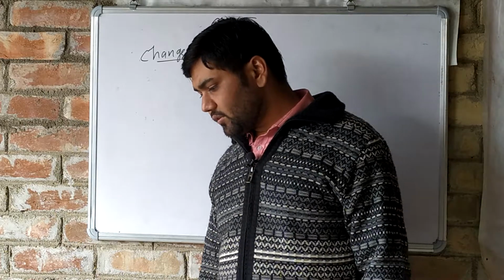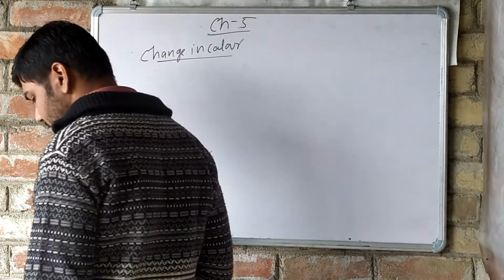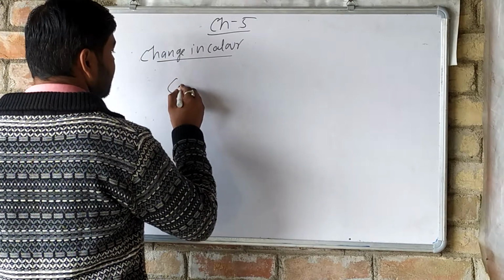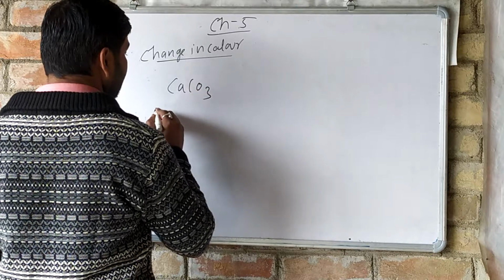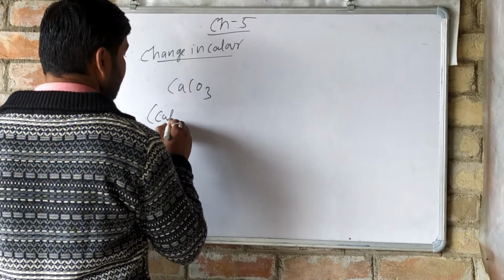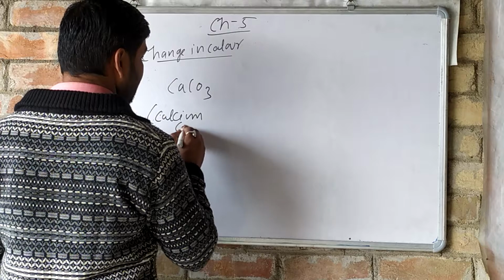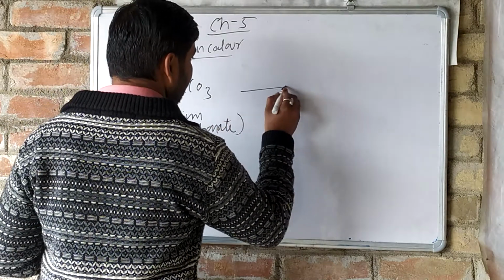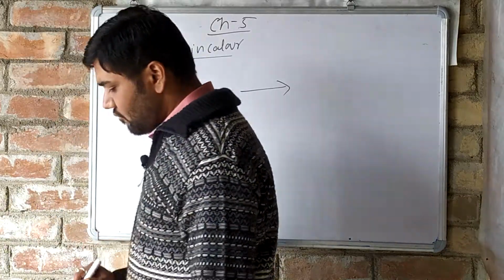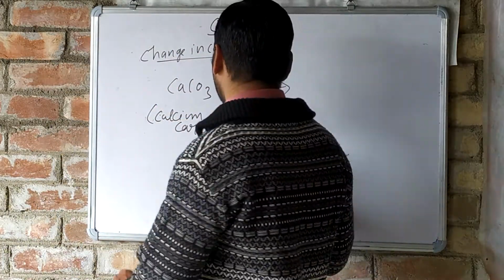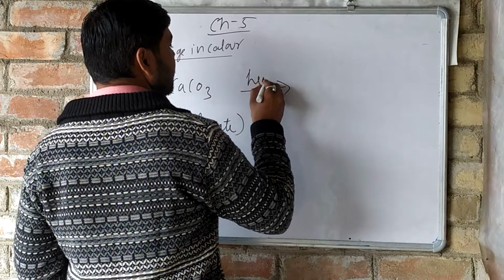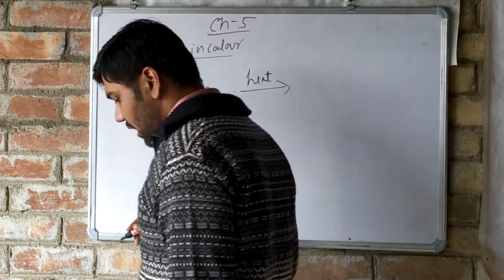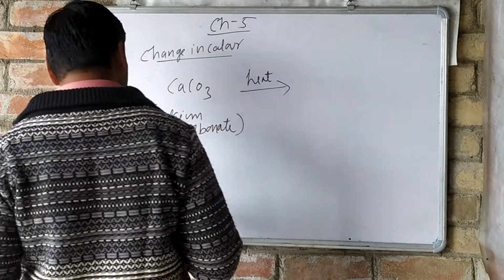See here, if we take an example of calcium carbonate, that means CaCO3. What happens when it decomposes on heating? It will give carbon dioxide and carbon second oxide.